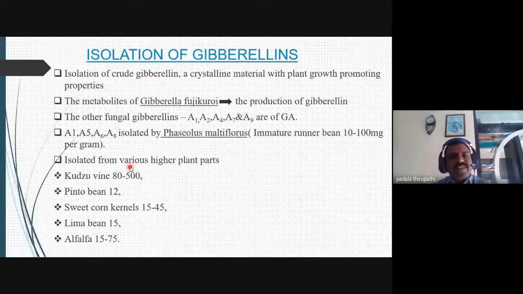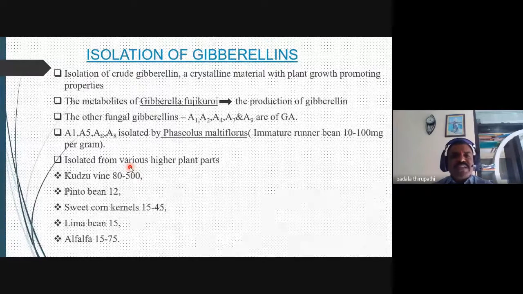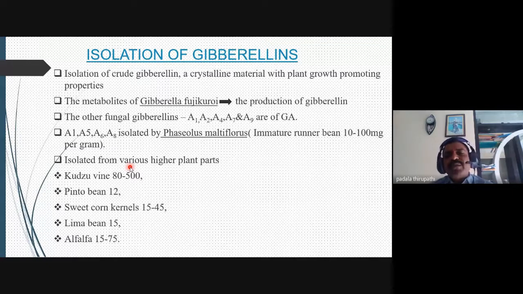Even though GA is isolated from Phaseolus multiflorus, which belongs to the Fabaceae family. This Phaseolus multiflorus, the immature runner bean, contains 10 to 100 milligrams per gram of the plant material. Our scientists extracted 10 to 100 mg from this bean material.